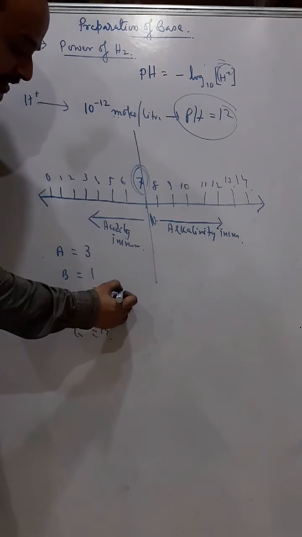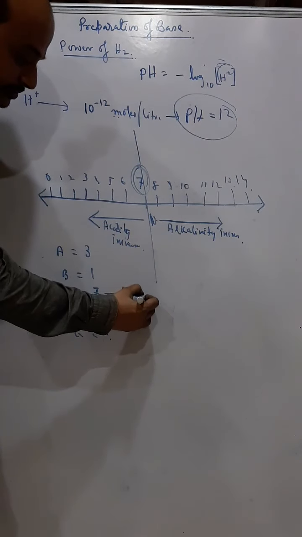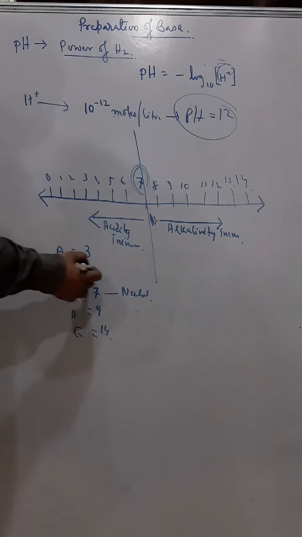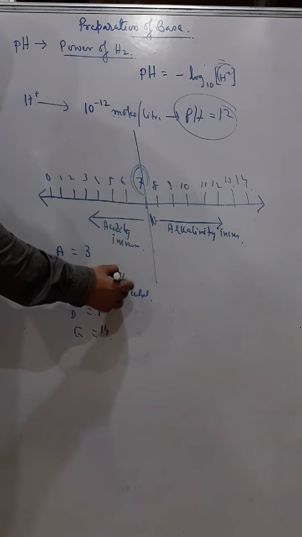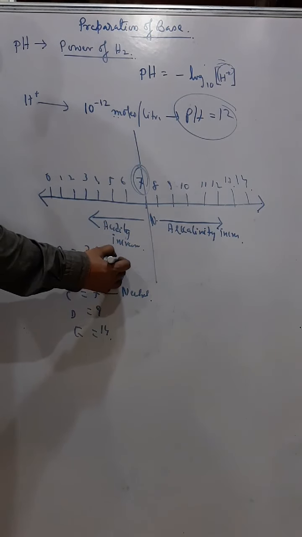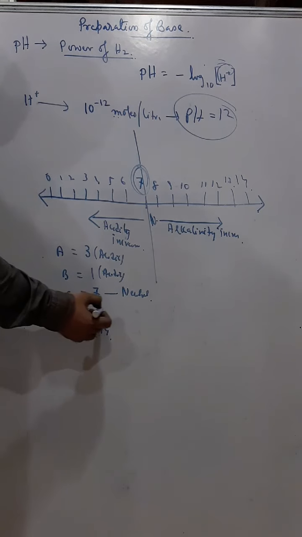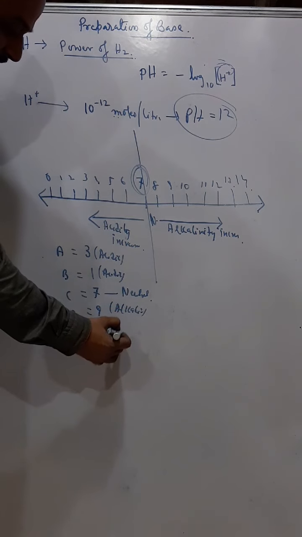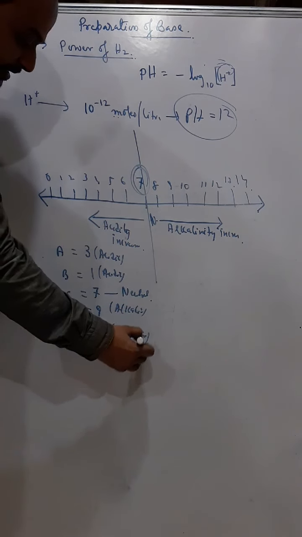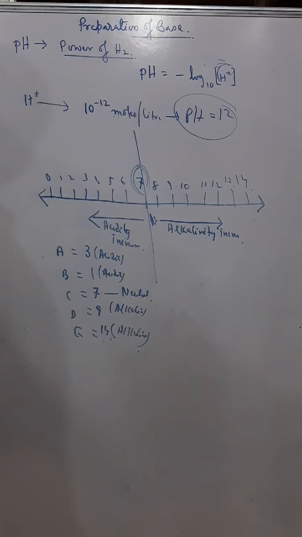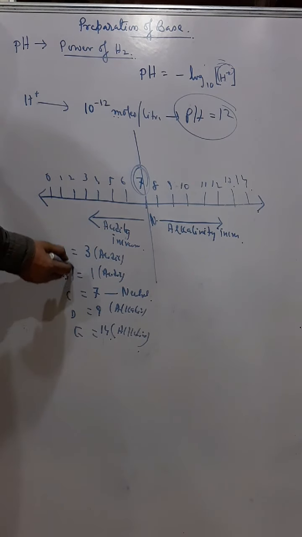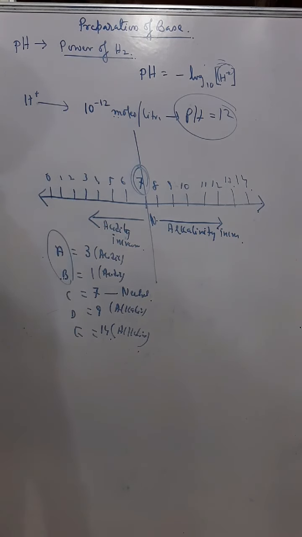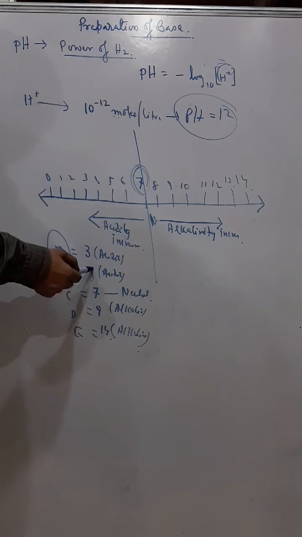Then I can say C is a neutral solution, like pure water is a neutral solution. A is acidic, B is also acidic, D is alkaline in nature, and E is also alkaline in nature. Okay, understand? But if somebody asks me, out of A and B, who is more acidic? Then I will say B is more acidic because its pH value is less.